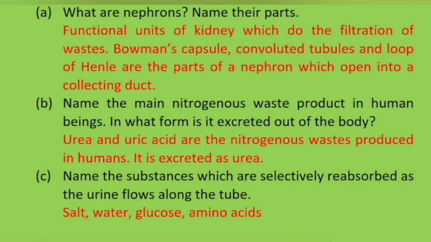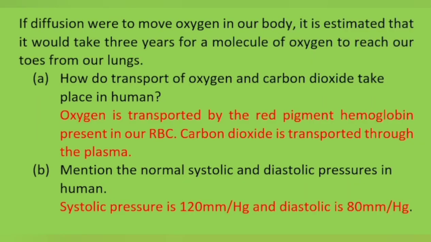Name the main nitrogenous waste product in human beings. In what form is it excreted out of the body? Urea and uric acid are the nitrogenous waste produced in humans. Mainly we excrete the nitrogenous waste in the form of urea. Name the substances which are selectively reabsorbed as the urine flows along the tube. A lot of filtrate is formed in the Bowman's capsule, but when it passes through the coiled part of the nephron, majority of the substances needed for our body are selectively reabsorbed. They are salt, water, glucose and amino acids.